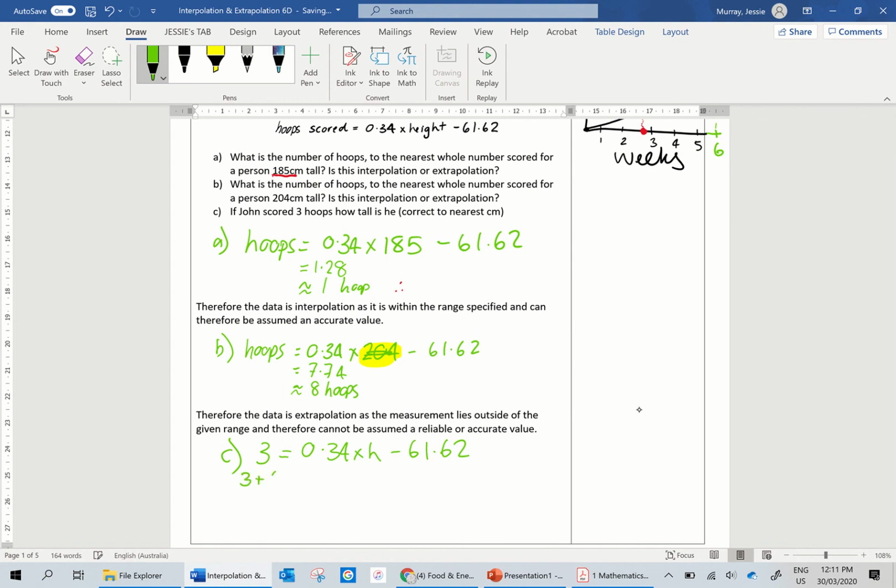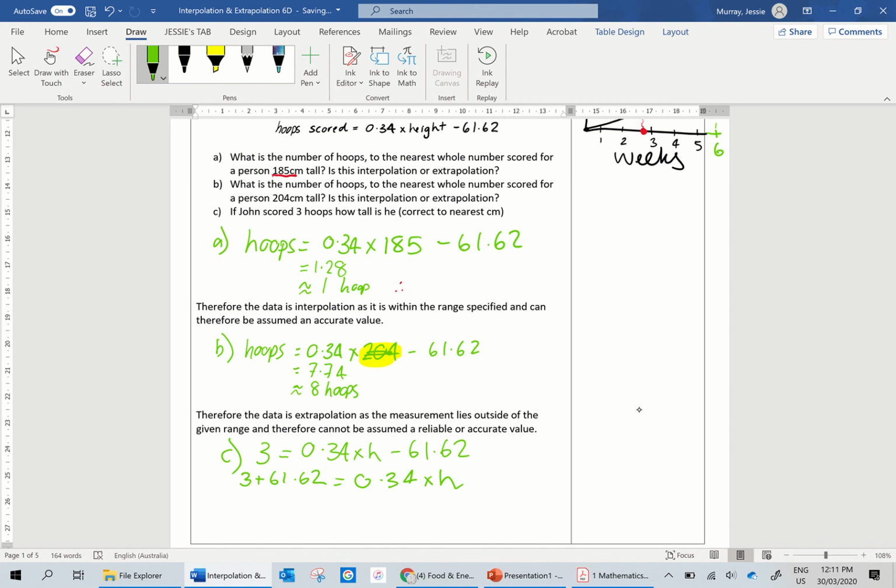Otherwise, for those who have stayed, I'm going to add my 61.62 to the other side, as it was minusing.